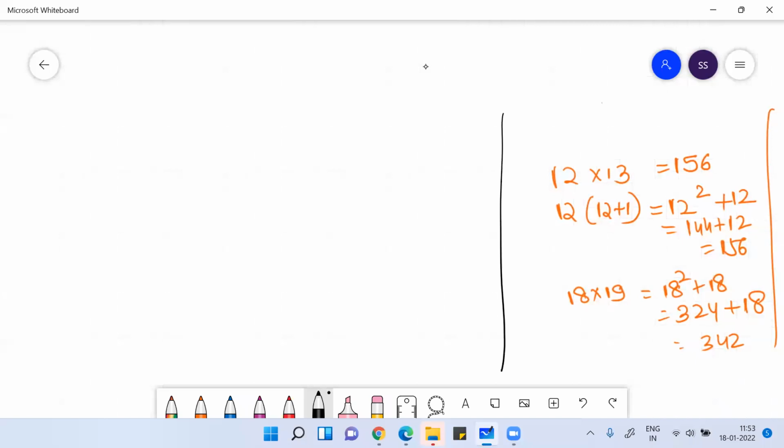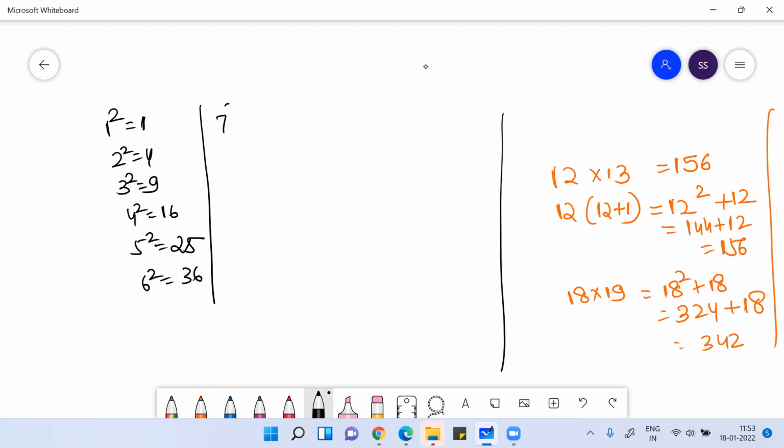It's very easy. The square of 1 is 1. The square of 2 is 4. The square of 3 is 9. The square of 4 is 16. The square of 5 is 25. The square of 6 is 36. The square of 7 is 49. The square of 8 is 64. The square of 9 is 81. The square of 10 is 100. The square of 11 is 121. The square of 12 is 144.